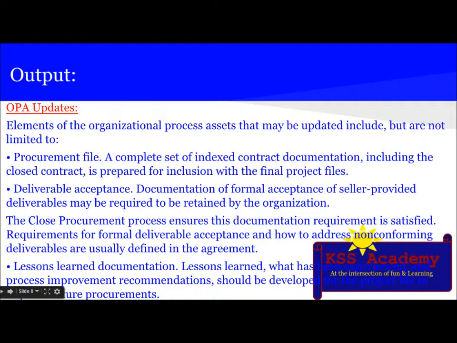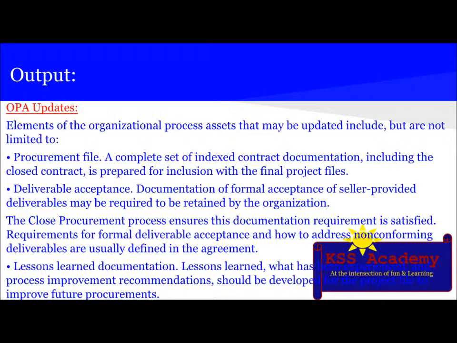The next output is OPA updates. Elements of organizational process assets that may be updated include the procurement file, a complete set of indexed contract documentation, including the closed contract, which is prepared for inclusion with the final project files.